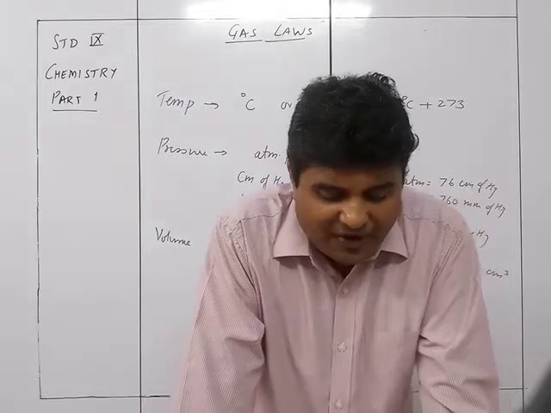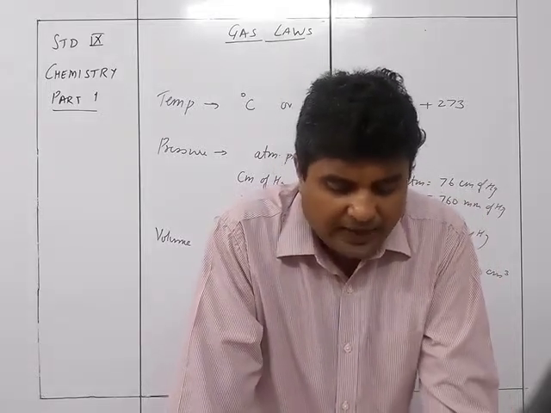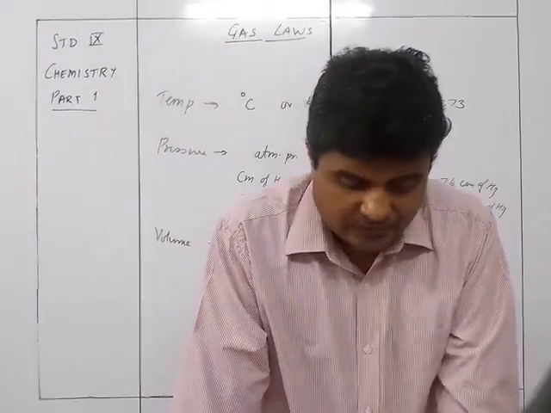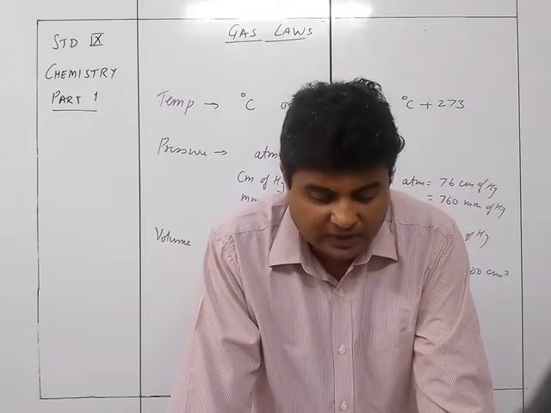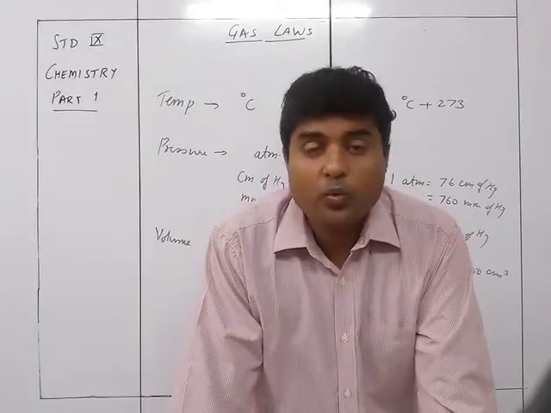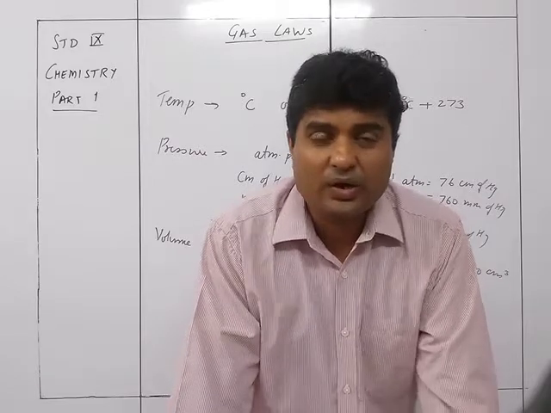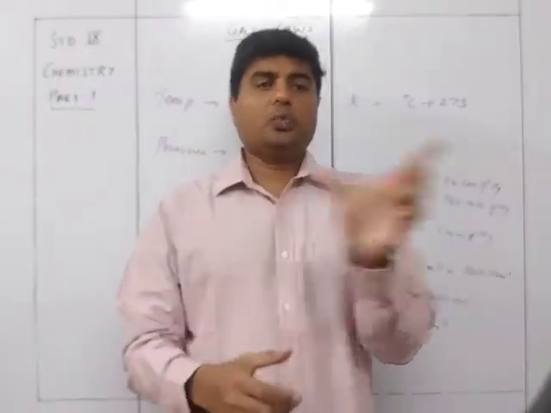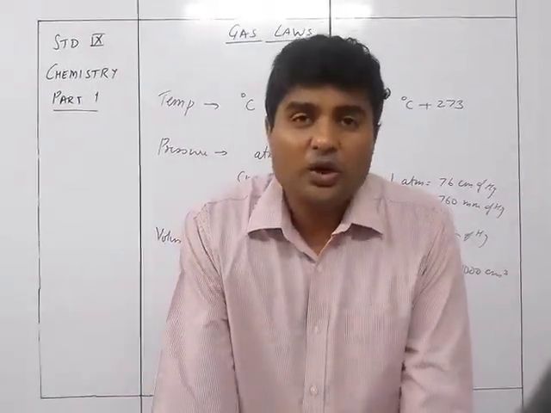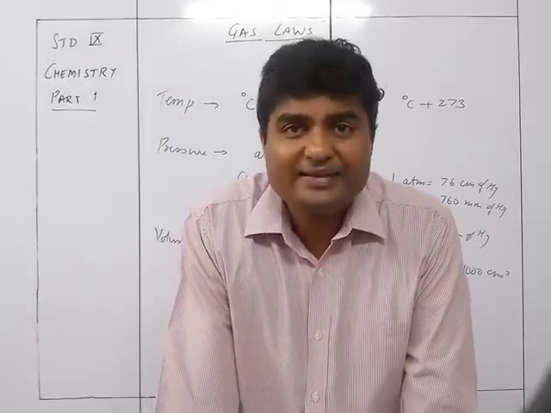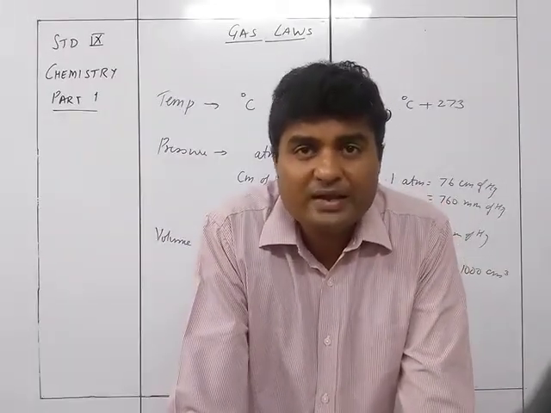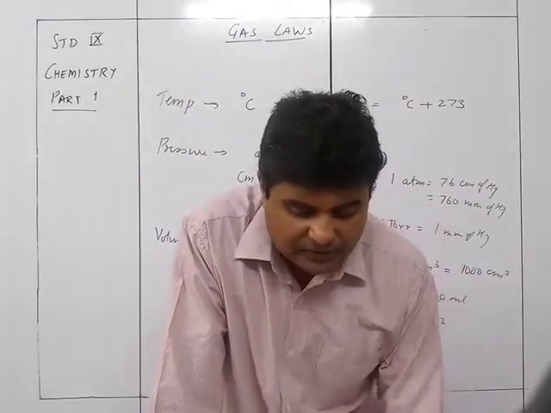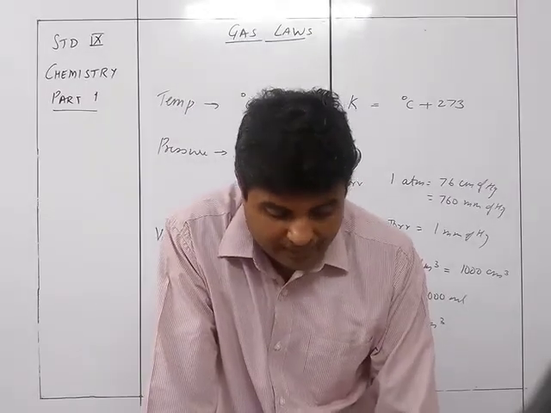A gas X occupies 500 ml when the pressure is 2 atmosphere and 250 ml when the pressure is 4 atmosphere. Similarly, if the pressure is decreased systematically, while the temperature of the fixed mass is kept constant, the volume correspondingly increases. If I release the syringe, then as it comes out, the volume automatically increases. So the volume increases with the decrease in pressure, and decreases with the increase in pressure. If the pressure is decreased to 1 atmosphere, the volume of the gas is 1000 ml.